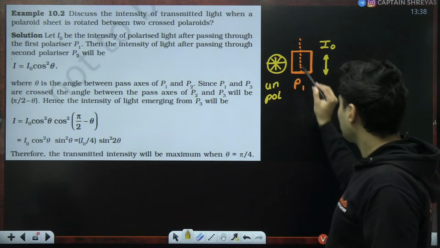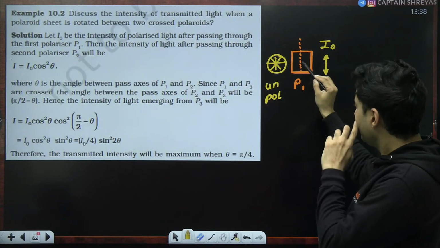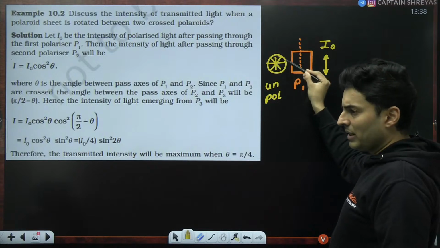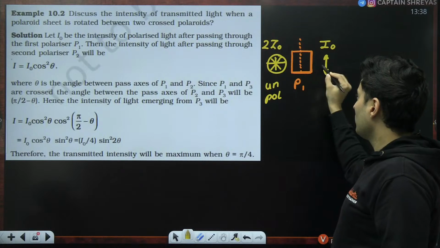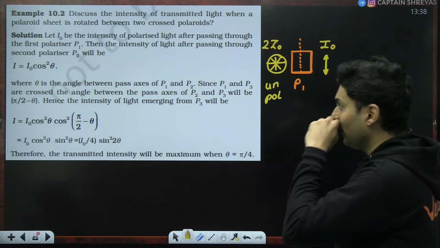Actually there are two Polaroids, but let's just say some unpolarized light was there. Maybe the intensity was 2 I0, and then after passing through the first Polaroid, the intensity just became I0.